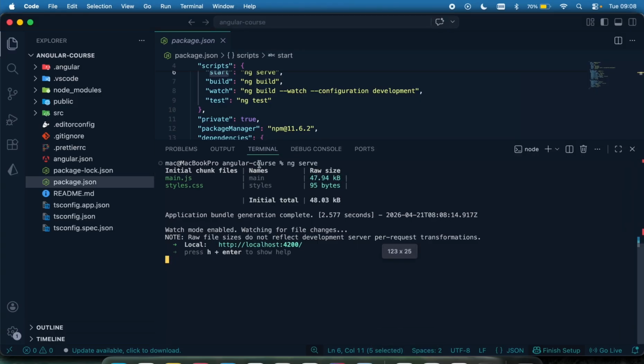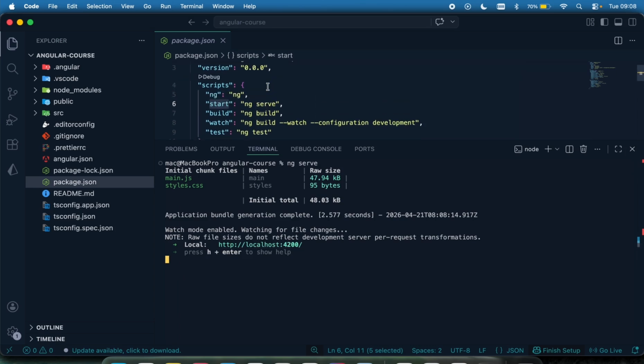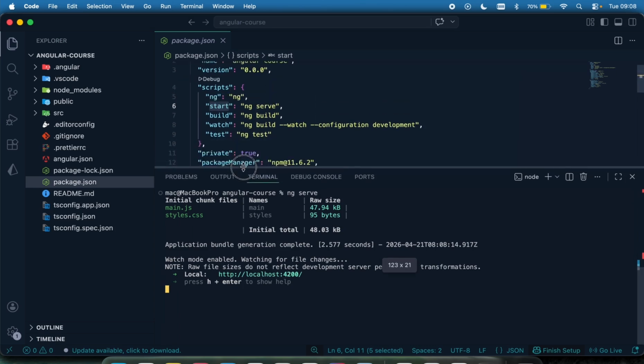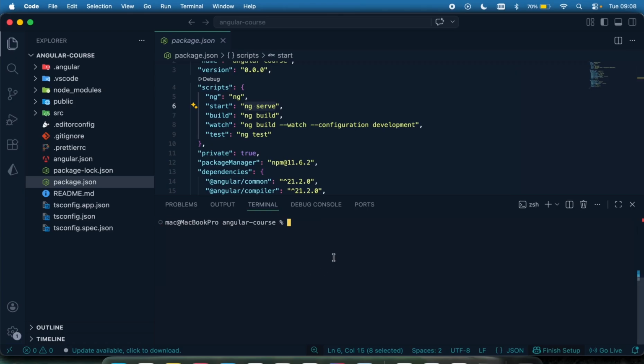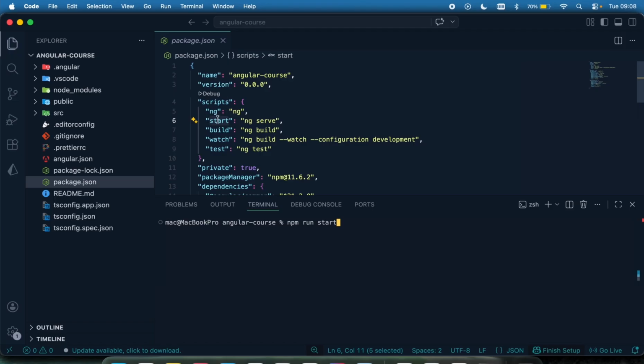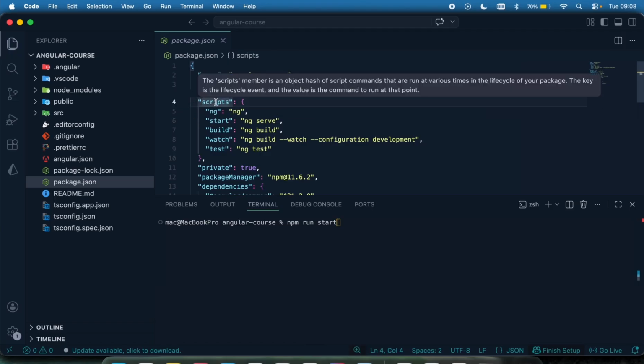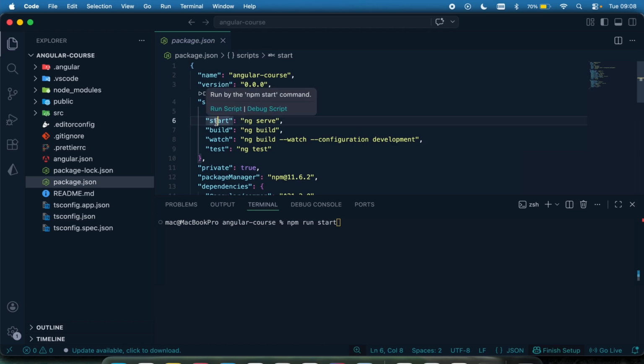So what other ways can we use to run our app? If you don't want to execute the code ng serve directly, you can also do npm run start. Running this is going to also trigger this code in the background. When you say npm run start, it's going to come to this script right here, look for the start keyword, and execute this ng serve, which is also going to run our app.